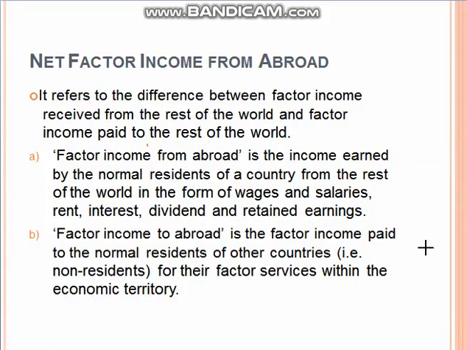Now, net factor income from abroad. What is the meaning of net factor income from abroad? It refers to the difference between factor income received from the rest of the world and factor income paid to the rest of the world.